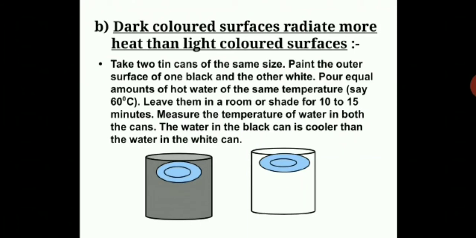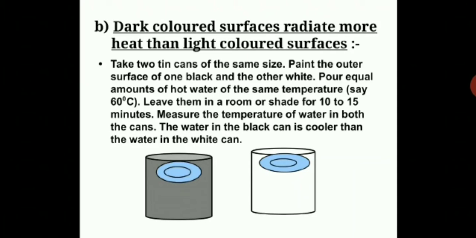Then, dark colored surfaces radiate more heat than light colored surfaces. So again over here you have the concept that a dark colored surface will absorb and also radiate more heat than a light colored one. Again you take two tins of the same size, paint the outer surface one black and the other white, and pour equal amounts of hot water of the same temperature, say 60 degrees. You are putting hot water just to check how much heat will be radiated. Then leave it in a room or a shade for 10 to 15 minutes. After that, measure the temperature with the help of a thermometer.